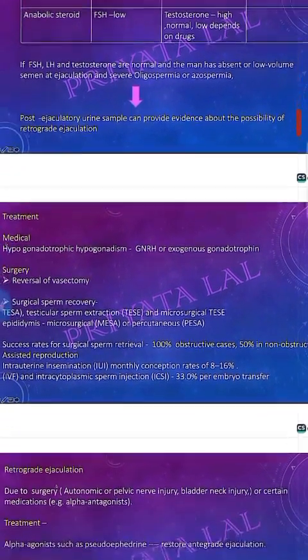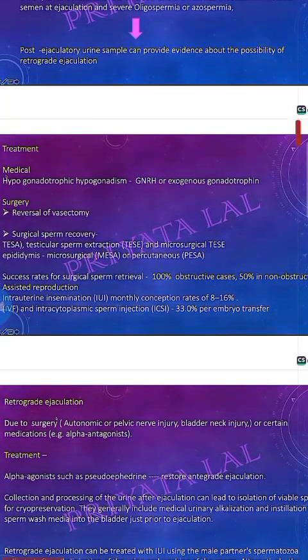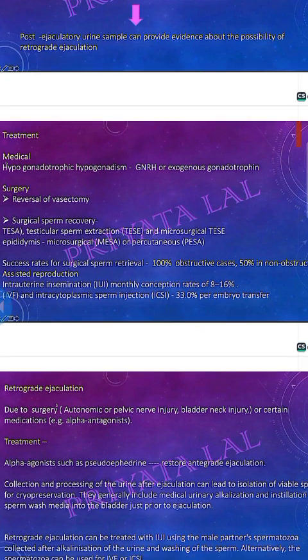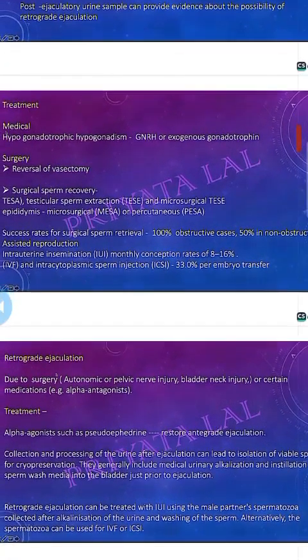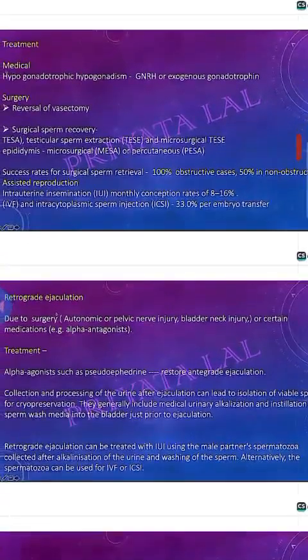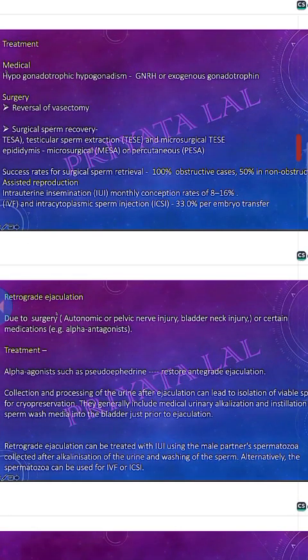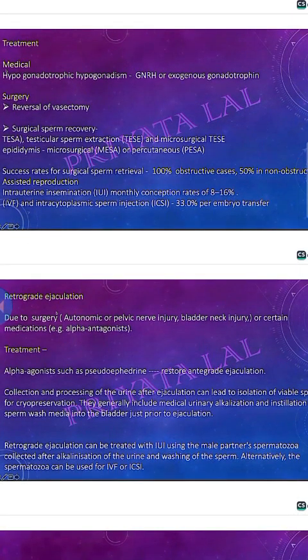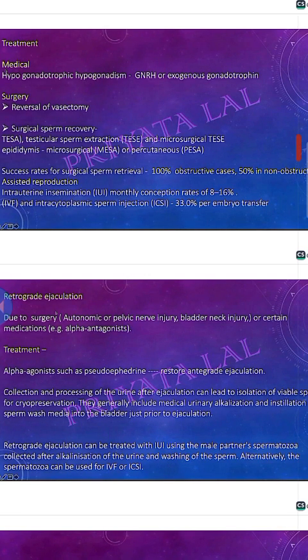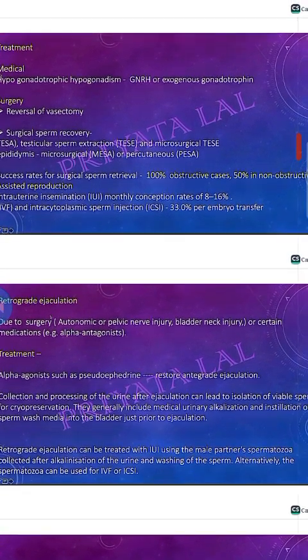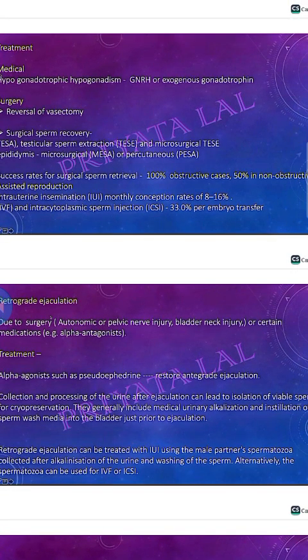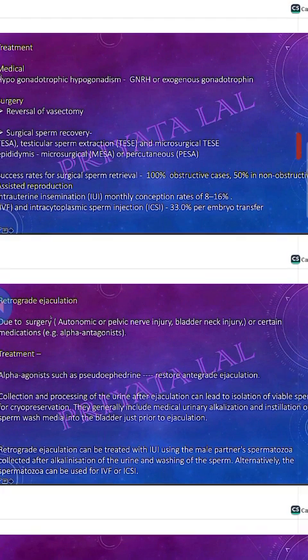Okay, so treatment options. We already discussed in hypogonadotropic hypogonadism, you will give the GnRH. And surgery: the reversal of the vasectomy and the surgical sperm recovery. Surgical sperm recovery is done by the testicular sperm extraction or the microsurgical epididymal and the percutaneous sperm extraction.